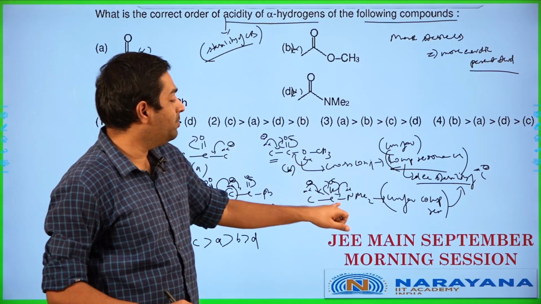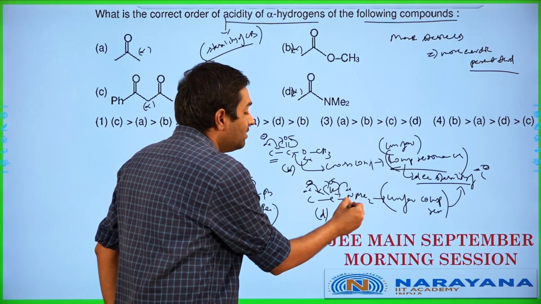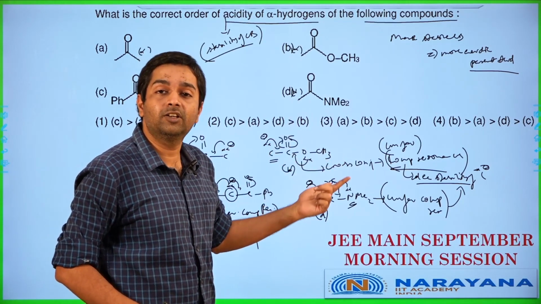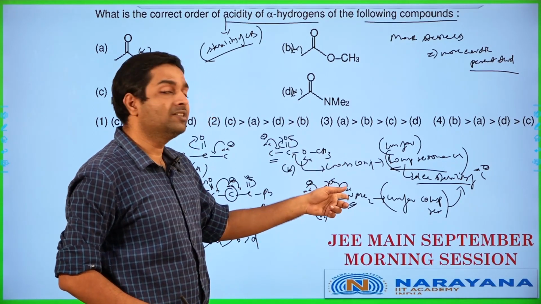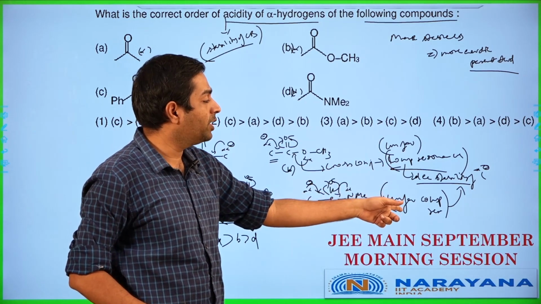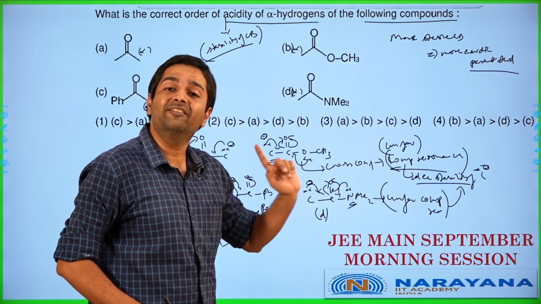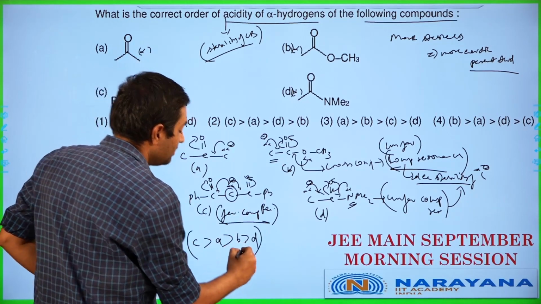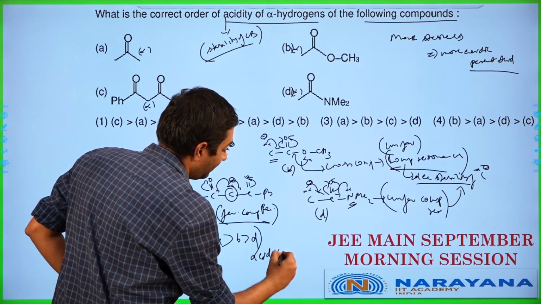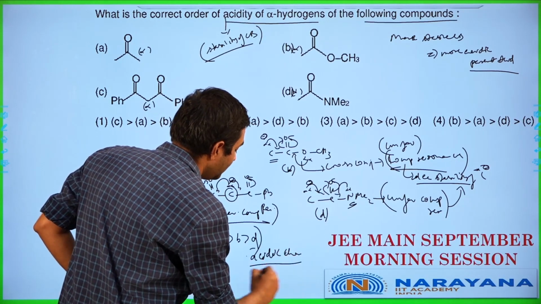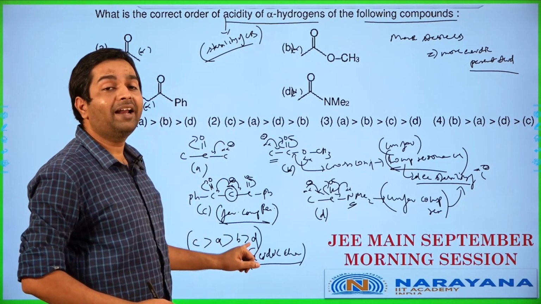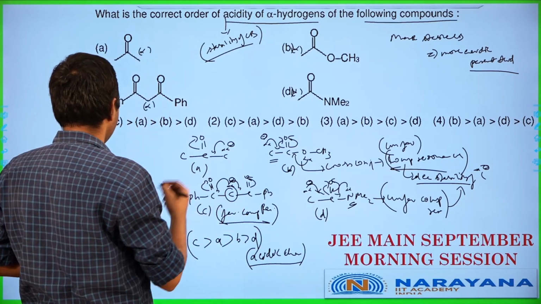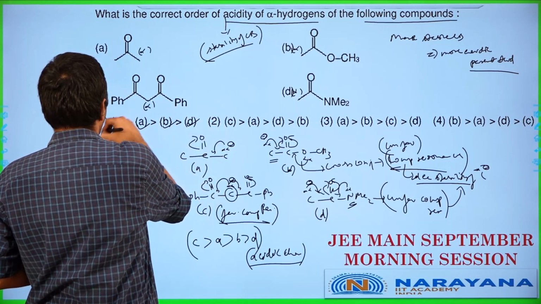Why am I considering B better than D? Because nitrogen is less electronegative than oxygen, meaning the donation capacity of nitrogen is greater than the donation capacity of oxygen, which makes this one have more unfavorable competitive resonance, and it decreases the stability even more in this particular case. So this is going to be the stability order for the enolate ion, which means this is also the stability order of acidic character. So the stability order of the enolate ion, the parent acid's acidic character, is also the same order. So it's C greater than A greater than B greater than D, which is option 1.